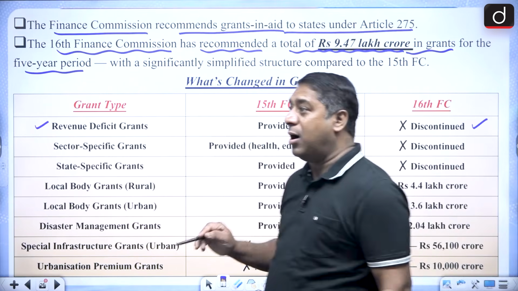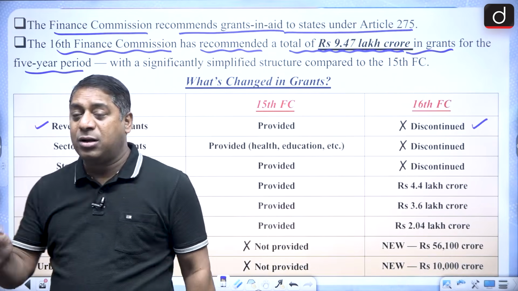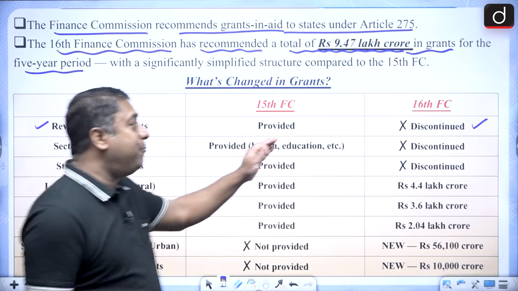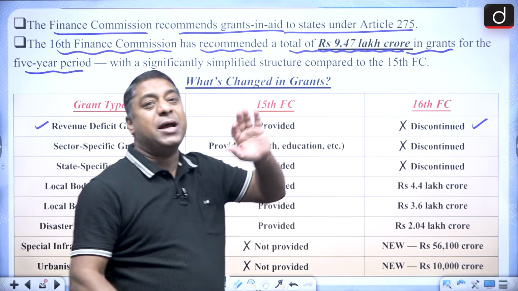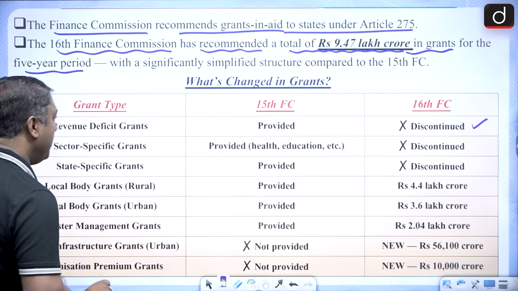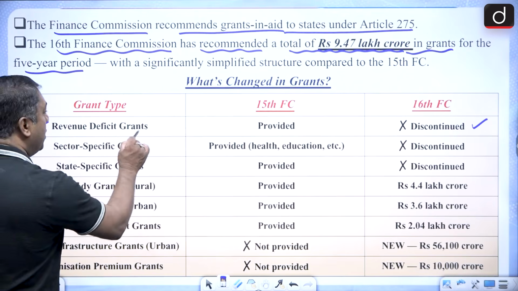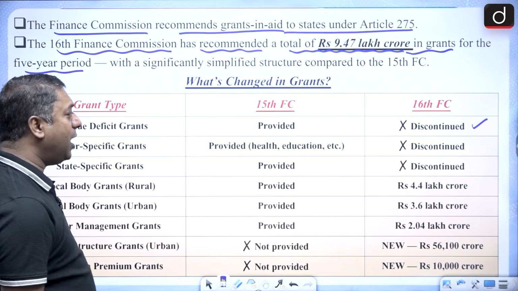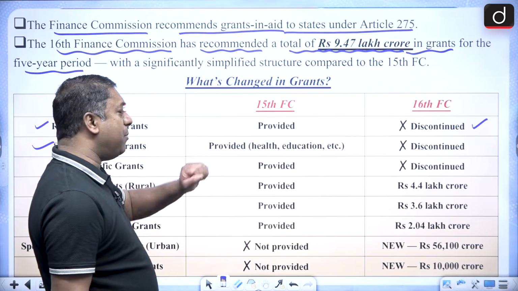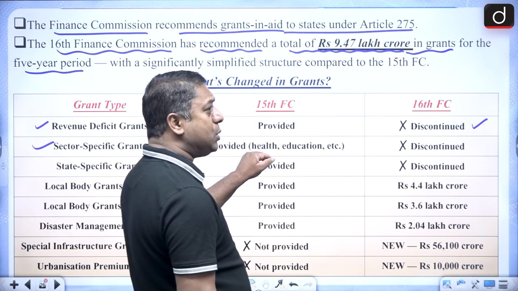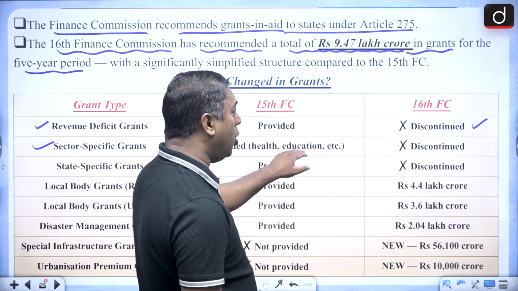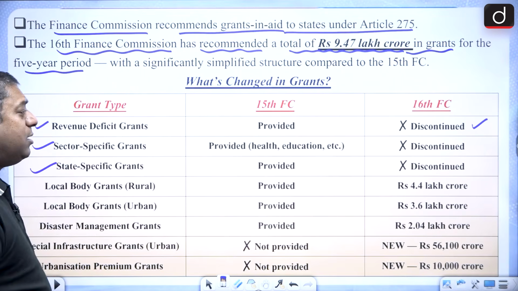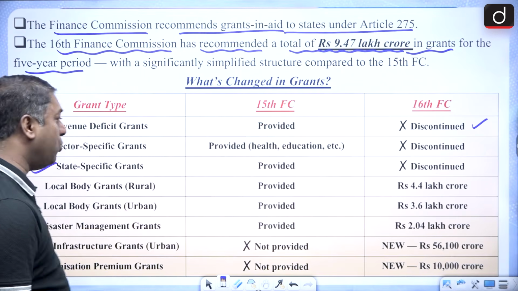You have to remember the grant types which have been discontinued by the 16th Finance Commission: the revenue deficit grant, and the sector-specific grant. That means the 15th Finance Commission was providing grants with regard to health, education and all, and that has been discontinued. Then the state-specific grant has also been discontinued.